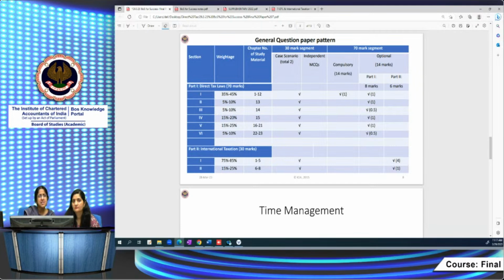And since it's very subjective, your best answer might fetch you only 3 marks because there's a lot of subjectivity in this particular type of question. If it's a computation of total income or a non-resident computation, and everything is right and your reasoning is also mentioned briefly, then you can get full marks. But in these case law type questions, because of the subjective element involved, you might get 3 out of 4 for a best answer. You have to keep this in mind.